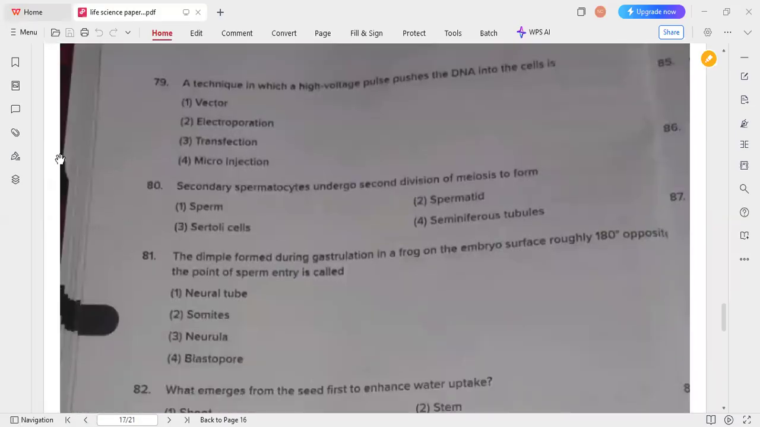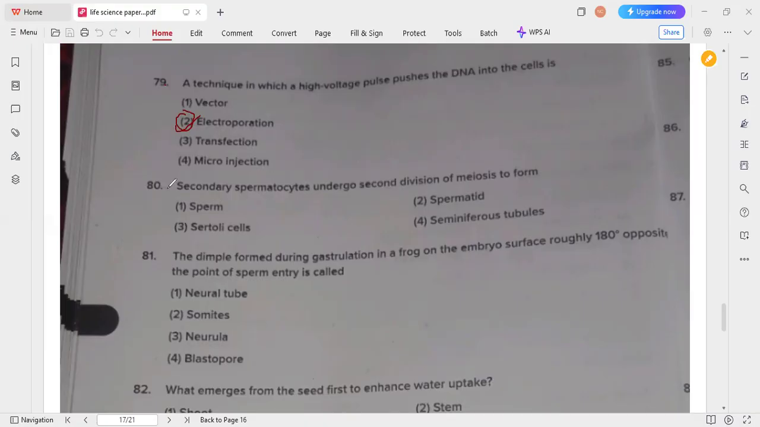So next one, a technique in which a high voltage pulse pushes the DNA into the cells is what? Electroporation, also called electrofection. This is a gene transfer method which pushes the DNA in by providing a high voltage pulse. Option 2 is the correct answer for this question.